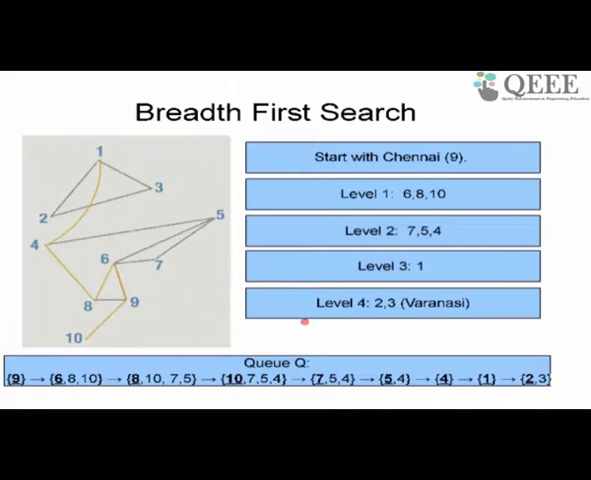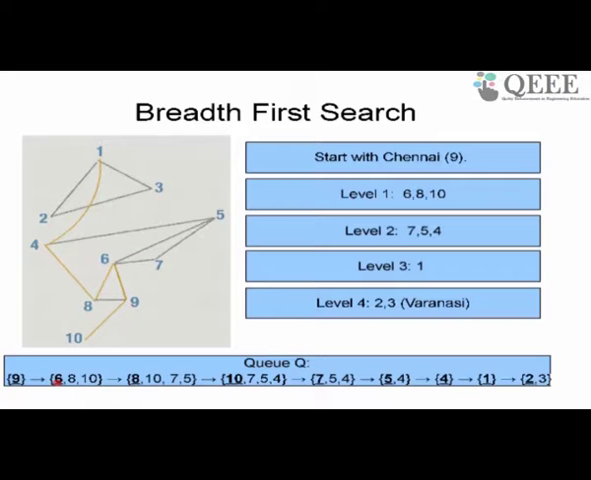So let's see how this queue develops. I have seen already how visited is used. Let me see how this queue is developed. Let's say I start with 9. First I add 9 to the queue, so the queue initially consists of 9. Then I remove 9 from the queue and take the neighbors of 9. What are the neighbors of 9? 6, 8 and 10. I add 6, 8 and 10 to the queue.